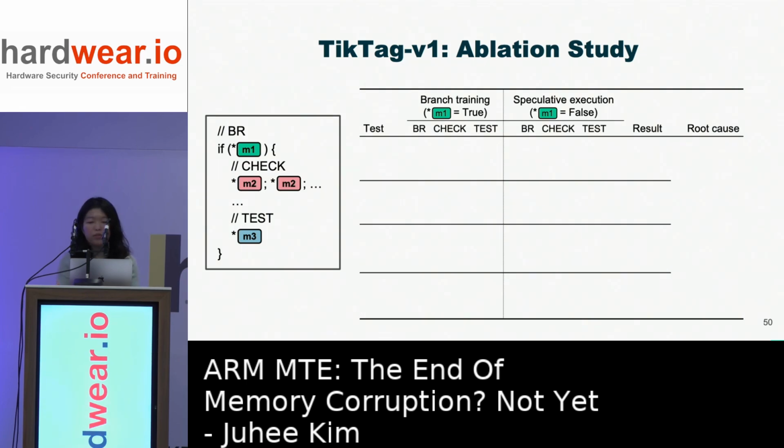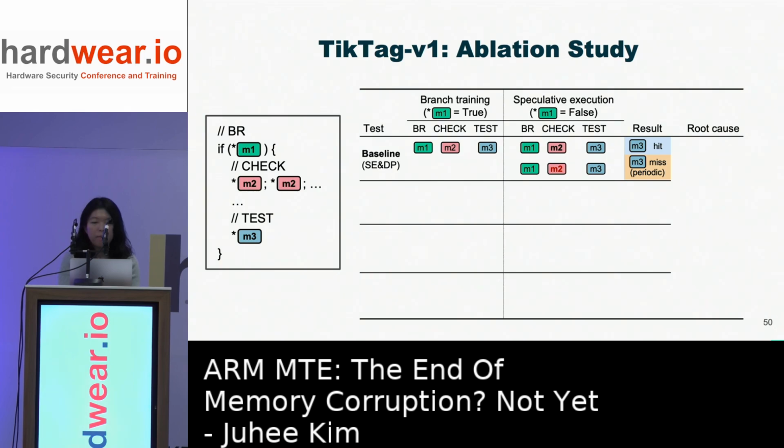This table shows the result of our ablation study. There are 2 phases when we trigger speculative execution. First, the branch training phase. We repeatedly execute the gadget with M1, the condition pointer, as true, to train the if branch to the true path. And then in the speculative execution phase, M1 is set to false, and the CPU speculatively executes the gadget.